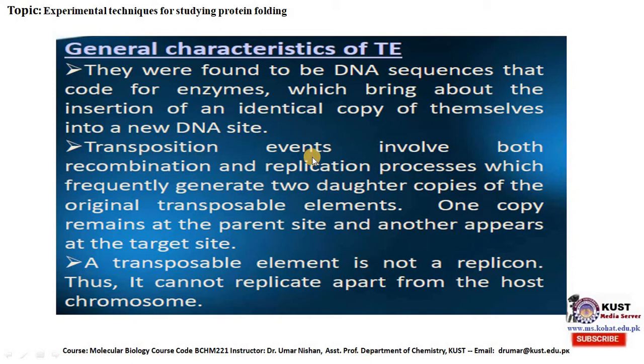Transposition events involve both recombination and replication processes, which frequently generate two daughter copies of the original transposable element. One copy remains at the parent site and another appears at the target site. A transposable element is not a replicon, thus it cannot replicate apart from the host chromosome.